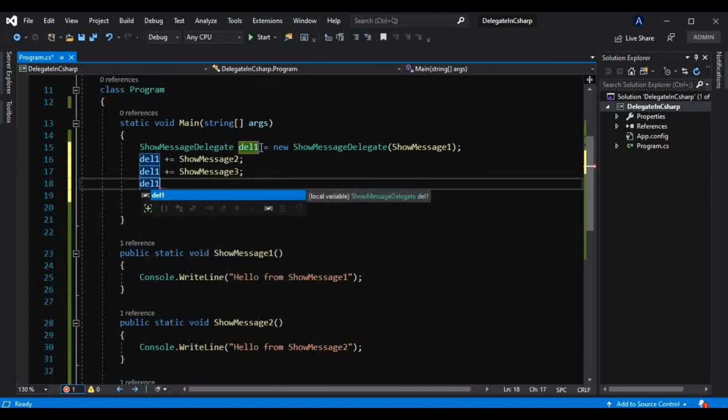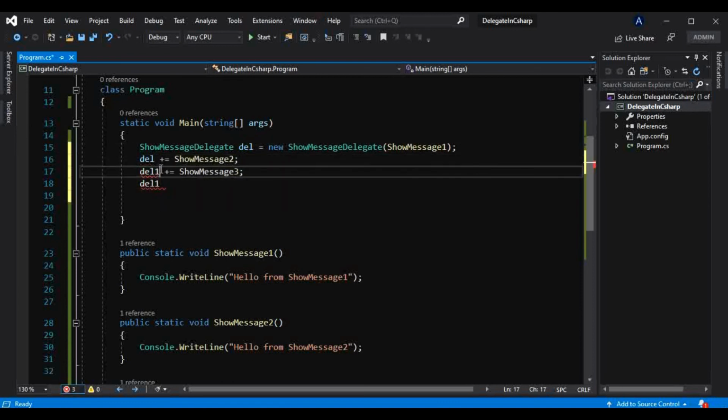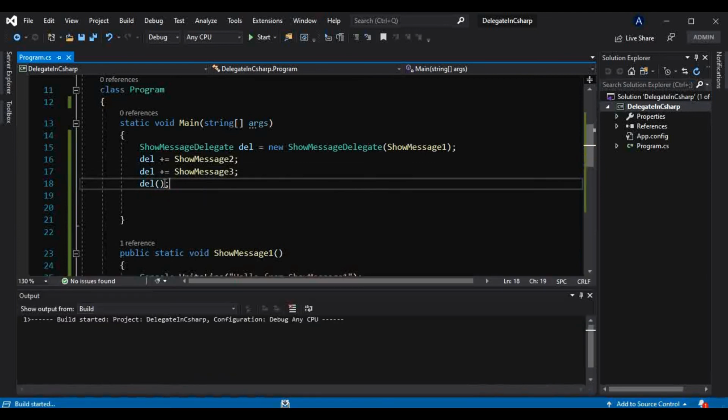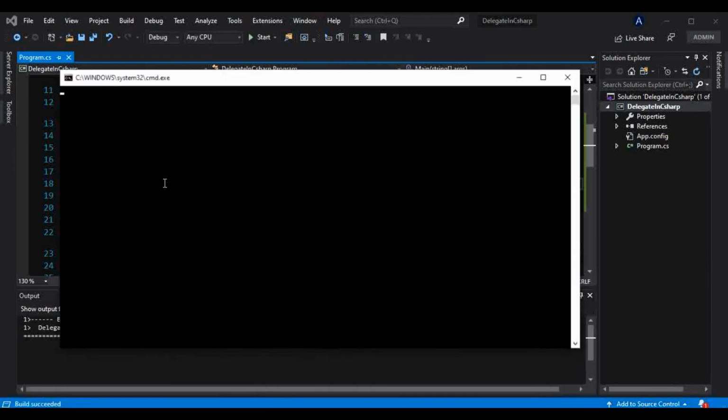Let's just make that del only, so we make that as simple as possible. Okay, so del, and now I will invoke that and run that. So this will give us the same output as before. Okay, so giving the same output.